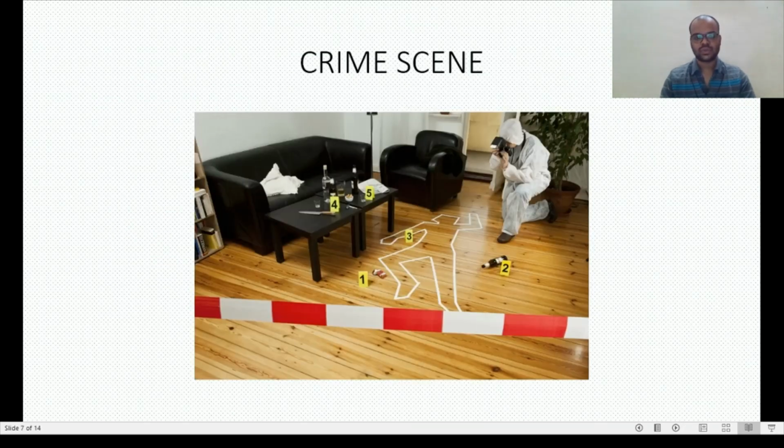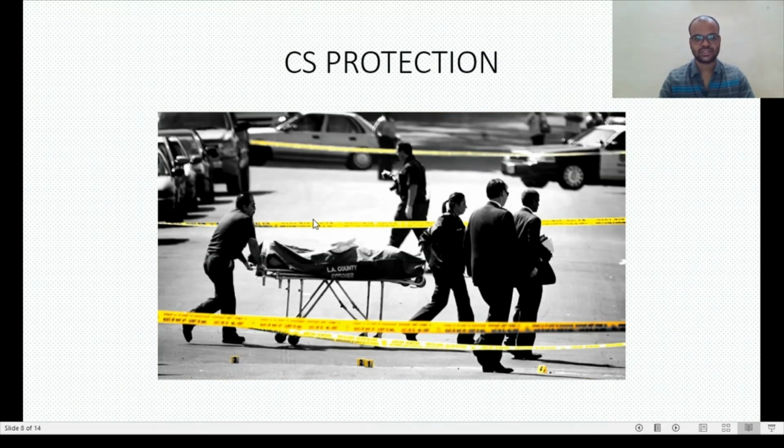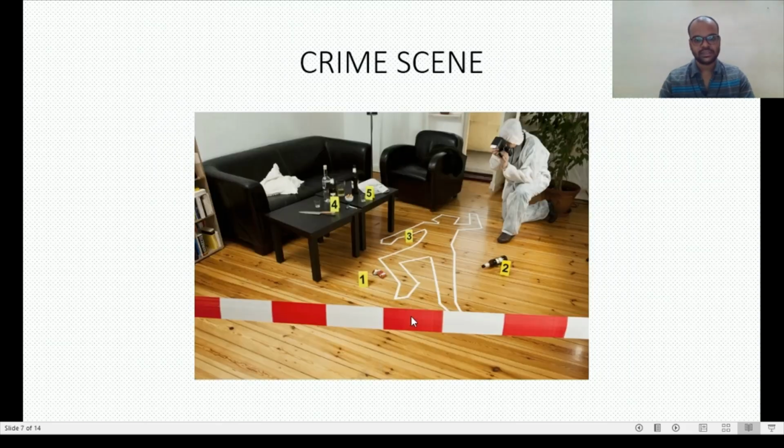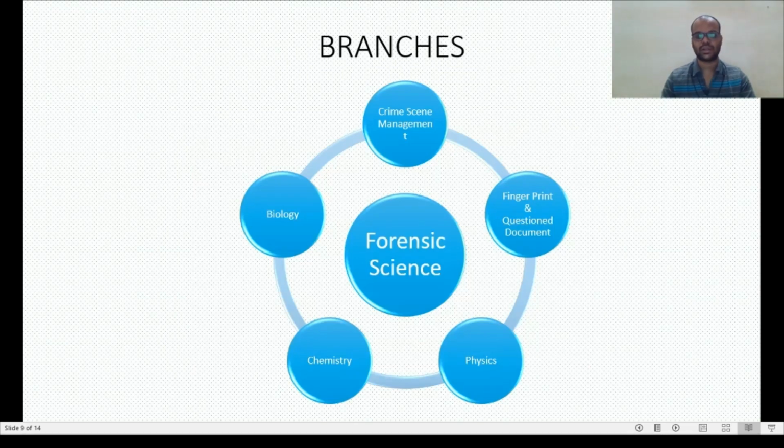As you can see, this is a crime scene. First they have identified the crime scene. Then they have entered. This is barricading, this is crime scene protection. This yellow tape is the barricading tape. Then they have identified the objects or evidences, then they will collect it and we have to send it to the forensic science laboratory.